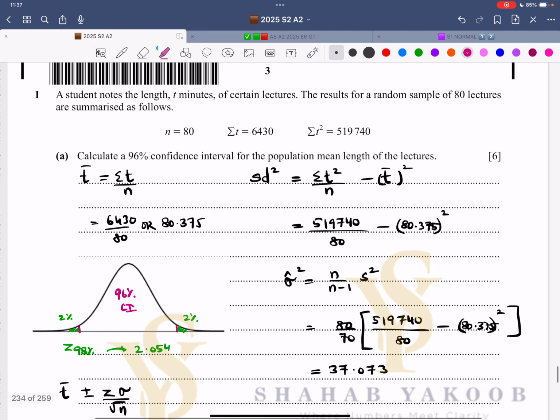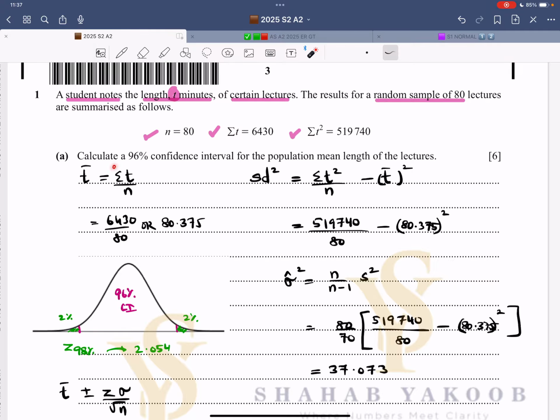The first question says, a student notes the length t minutes of certain lectures. The result for a random sample of 80 lectures is summarized as follows. We are given the value of n, sigma t square, t stands for the time. So now the very first thing, calculate a 96% confidence interval for the population mean length of lectures.